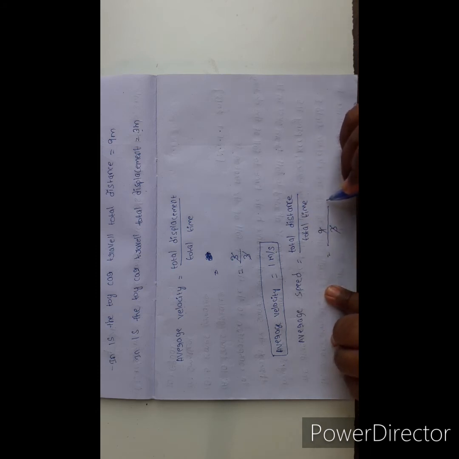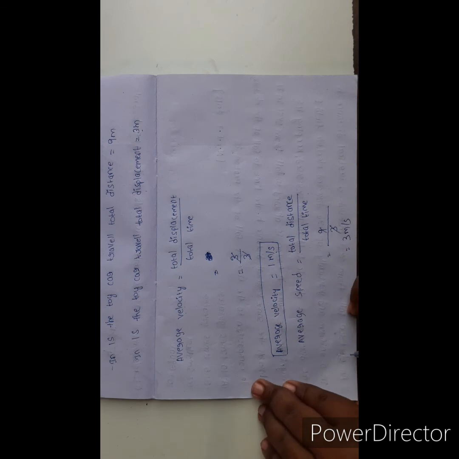So the 3 cancels, and 3 meter per second is the average speed of the toy car.